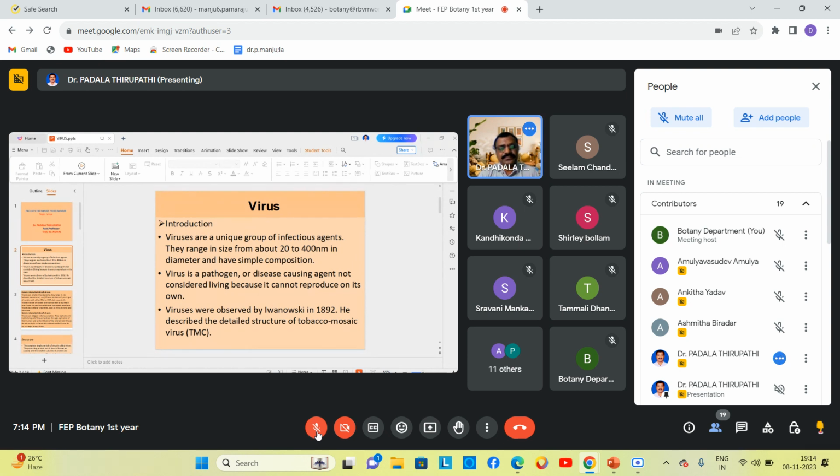Virus is a pathogen which causes different diseases in plants, animals, including human beings also.